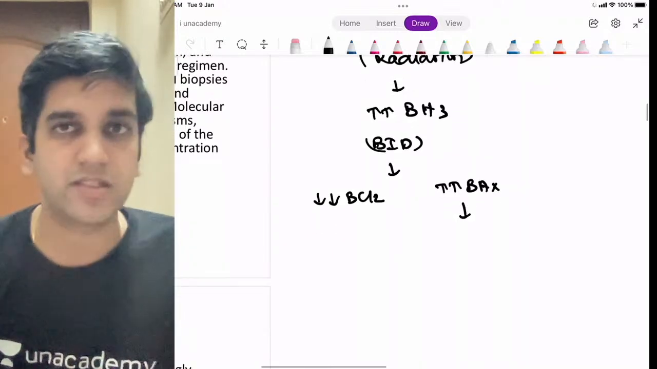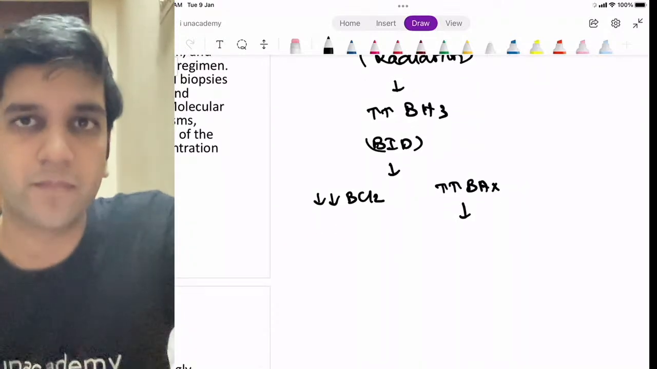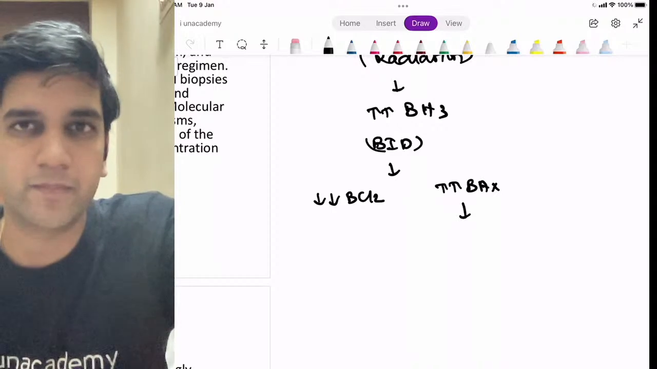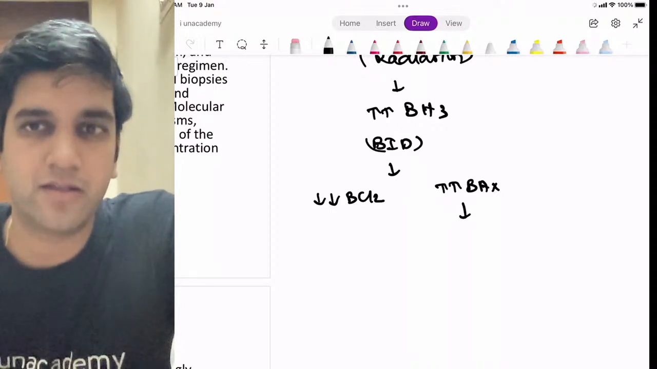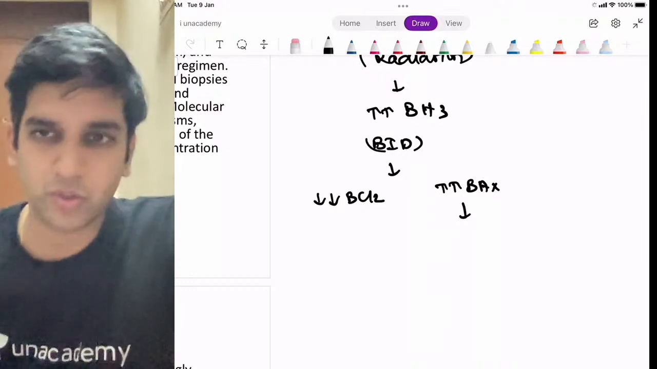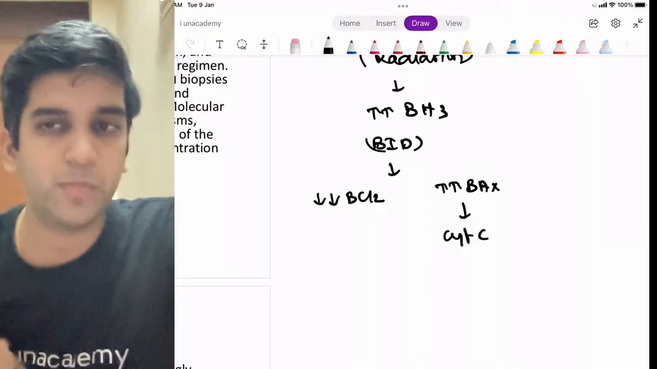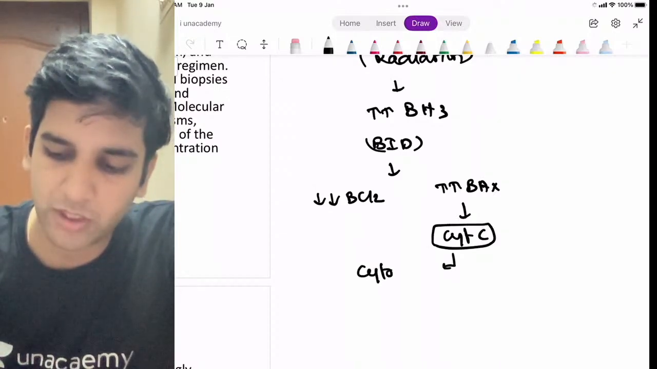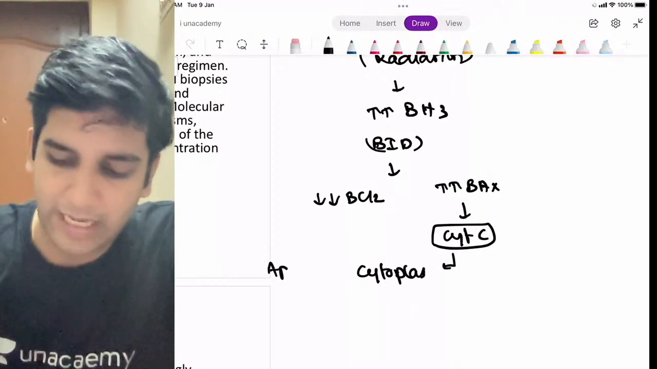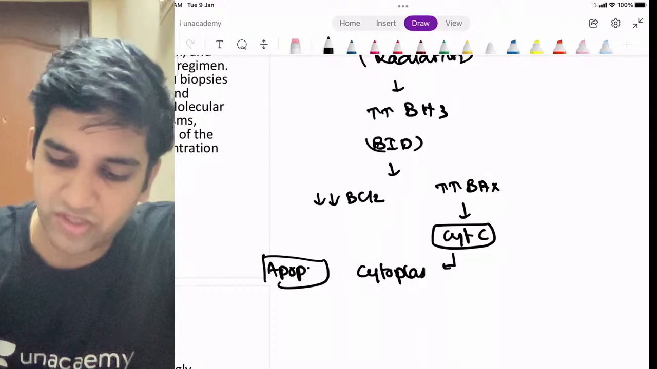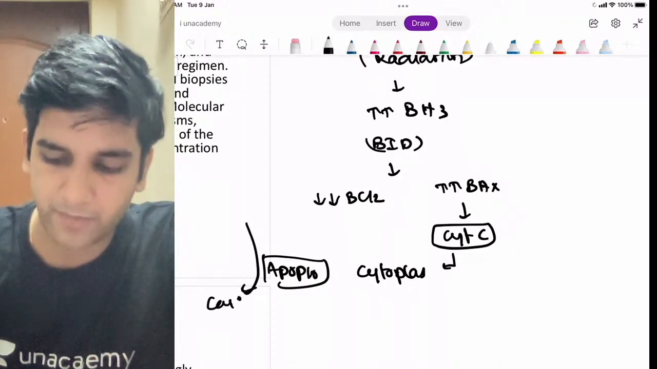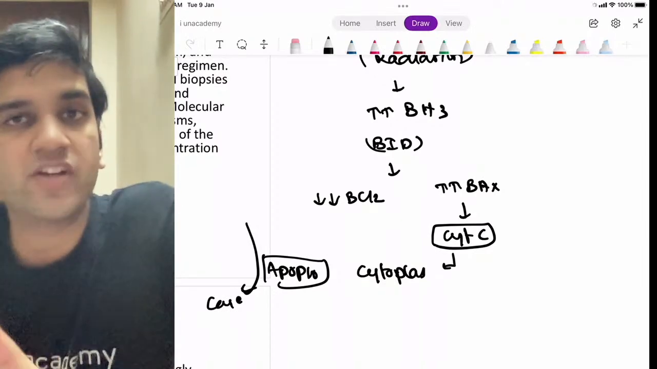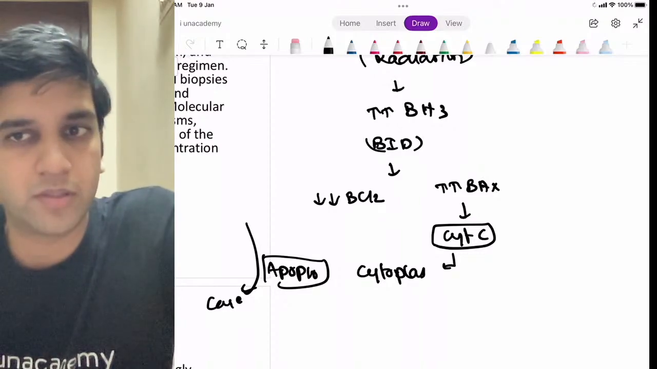Once BAX elevates, what's the function of BAX? Anyone? How does BAX function? They function by increasing one protein's exit from the mitochondria. That's your cytochrome C. So cytochrome C will be exiting from the mitochondria. Once cytochrome C comes to the cytoplasm, it forms a complex called the apoptosome, and the apoptosome complex is the one which is going to activate my caspase 9. This is in short. Perfect. So the apoptosome activates caspase 9. The immediate one responsible for caspase 9 increase is the apoptosome.